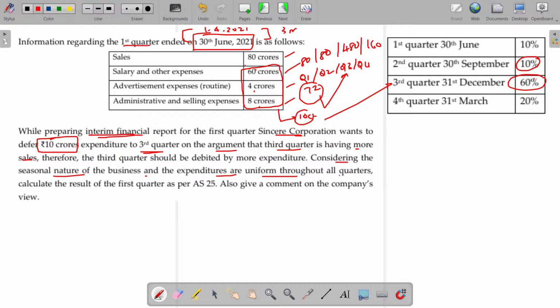The same logic is applicable for the quarterly reporting also. So the statement argued by them is not acceptable. So 80 crores is the revenue, 72 crores is their cost. This deferment is not permitted. Only 8 crores is their profit. Clear? Hope you'll now be able to understand this.